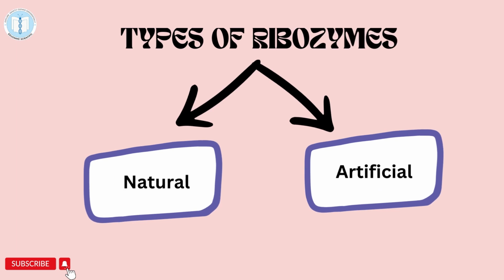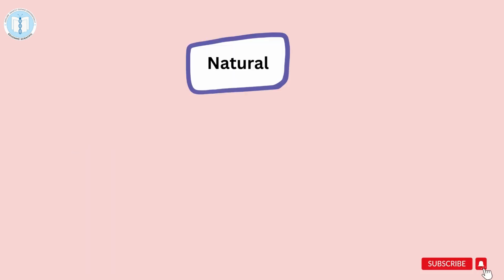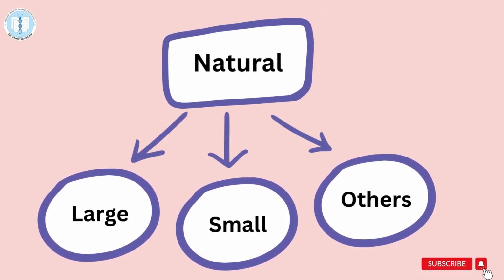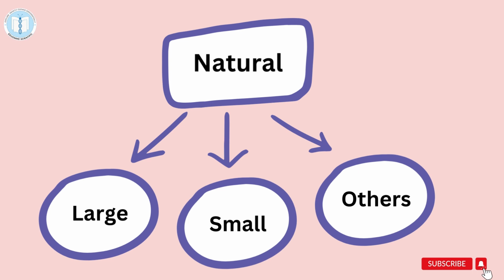Ribozymes are divided into natural and artificial ribozymes. Natural ribozyme is further divided into large and small ribozymes. Group 1 and Group 2 introns are large ribozymes, while hammerhead and hairpin are included in small ribozymes. Artificial ribozymes are synthesized in the laboratory based on the dual nature of RNAs as a catalyst and an informational polymer.